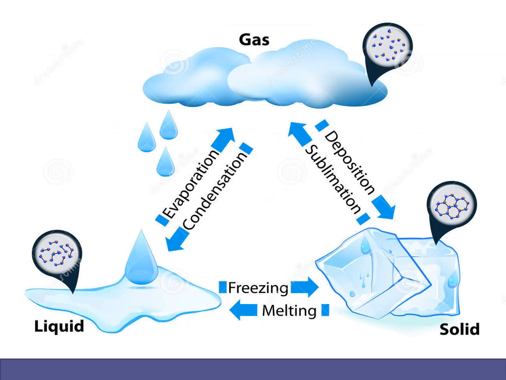Now look at this diagram very carefully. Over here there are different states of matter, just like water in solid state, liquid and gas state. There are other terms as well, such as evaporation, condensation, deposition, sublimation, freezing and melting. We will study these terms in our next lesson.